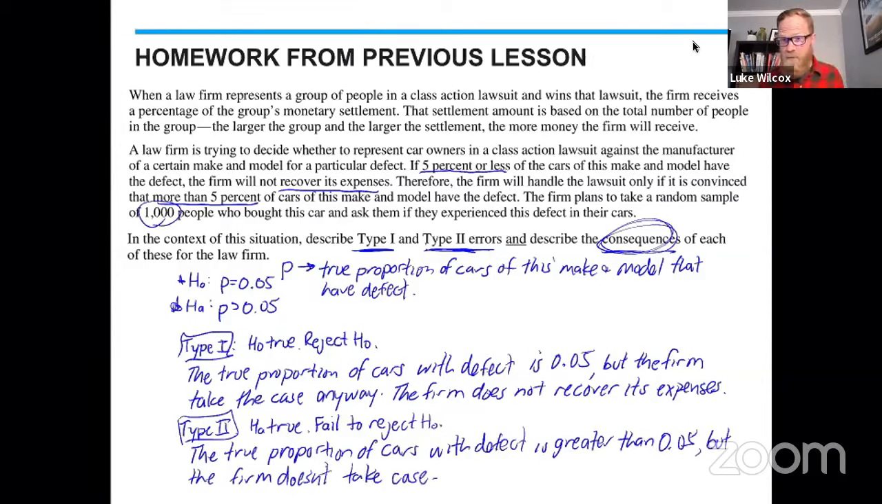Now, what's the potential consequence of this? Well, they don't lose any money because they didn't take the case, but they are missing the opportunity to have made money. So I'm going to say that the consequence here is that the firm is missing a chance to make some money. Now, if that all came pretty quick to you and you're still a little bit fuzzy about type 1 error and type 2 error, don't worry, that's what today's lesson is all about. So we are going to dig into this idea of type 1 and type 2 error, as well as the idea of power of a significance test.